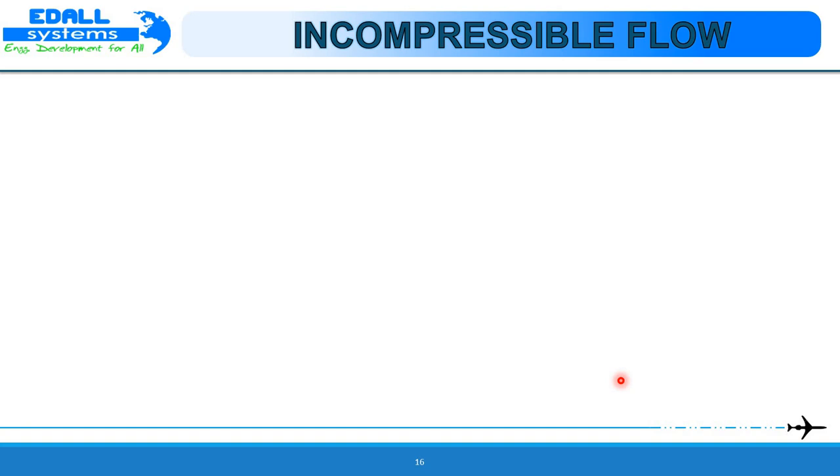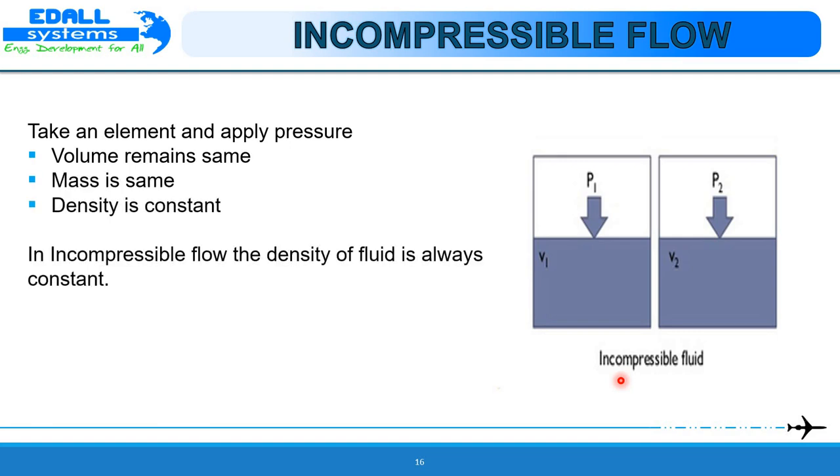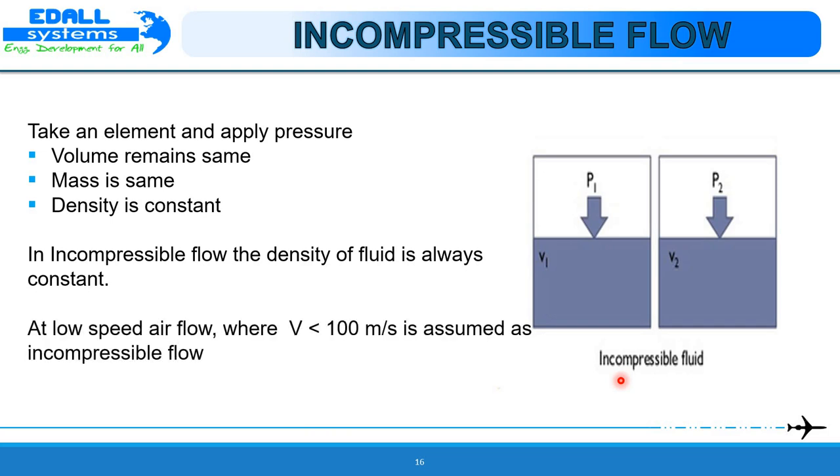Incompressible flow is a myth. It can never actually occur in nature. However, for those flows in which the actual variation of ρ is negligibly small, it is convenient to make the assumption that ρ is constant, that is, density is constant. Therefore, in incompressible flow, the density of the fluid is always constant. Low speed airflow, where V is less than 100 meters per second, is assumed to be incompressible flow.